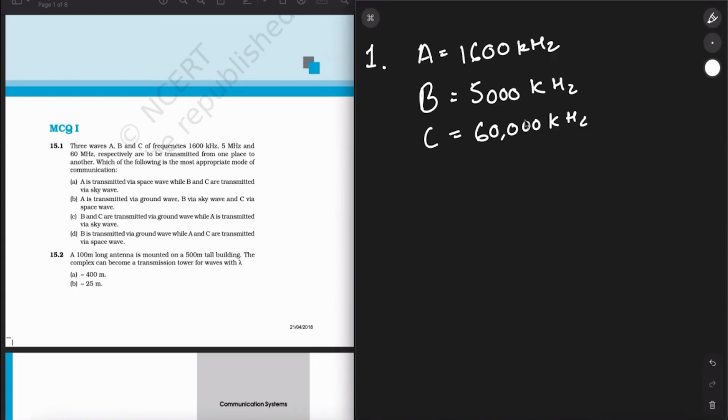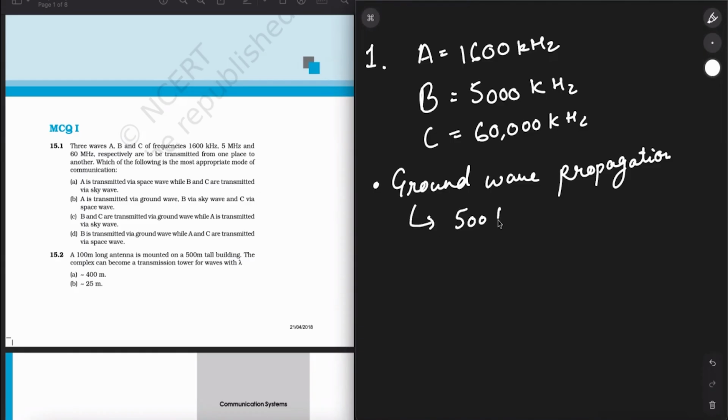So the key concept behind this question is that the radio waves emitted from a transmitter antenna can reach the receiver antenna by some modes of operation, which I'll write over here. Number one is ground wave propagation. The frequency range which the ground wave propagation follows is 500 kilohertz to 1710 kilohertz.